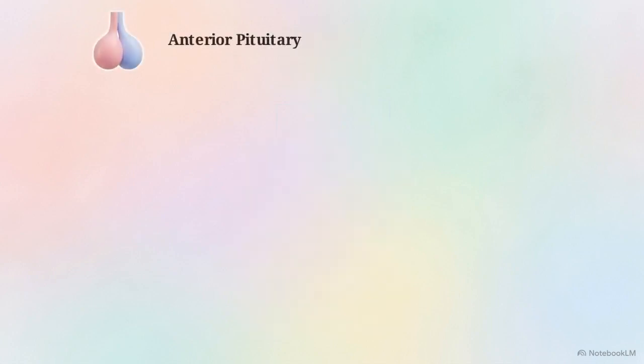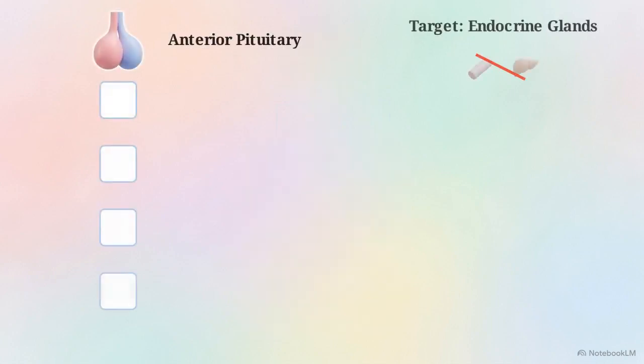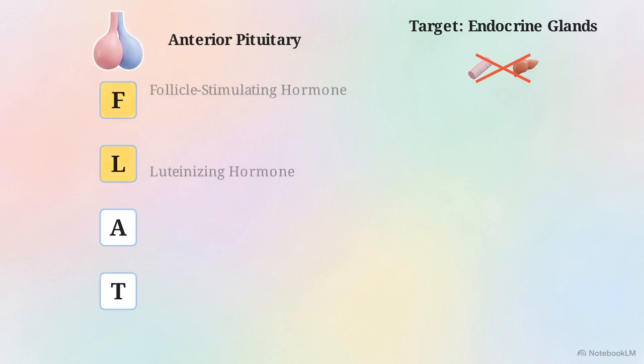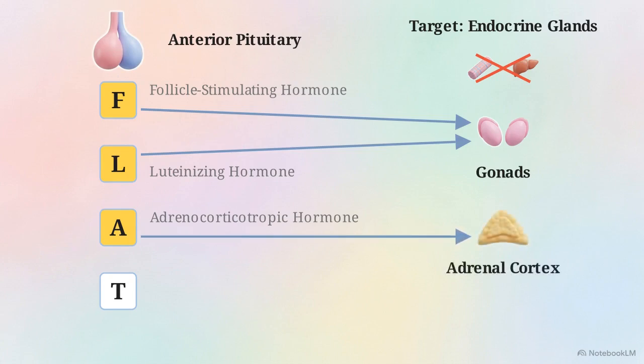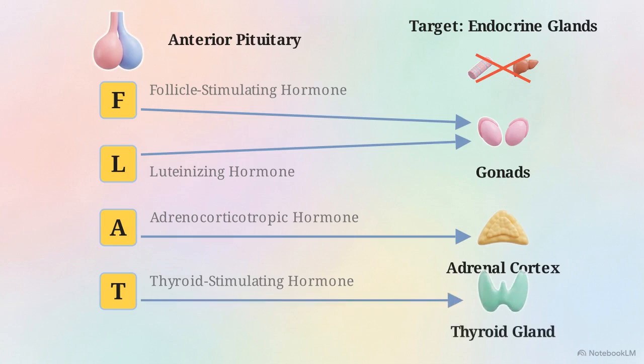To recall the trophic hormones produced by the anterior pituitary, use the acronym FLAT. F is follicle-stimulating hormone, and L is luteinizing hormone. Both target the gonads. A is adrenocorticotropic hormone, stimulating the adrenal cortex. Finally, T is thyroid-stimulating hormone, acting on the thyroid.